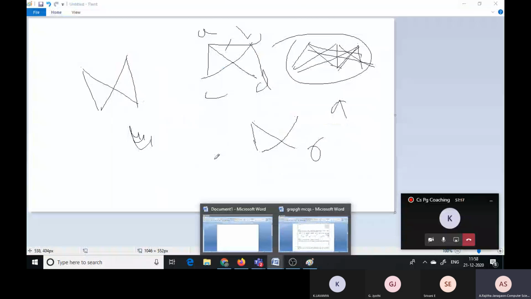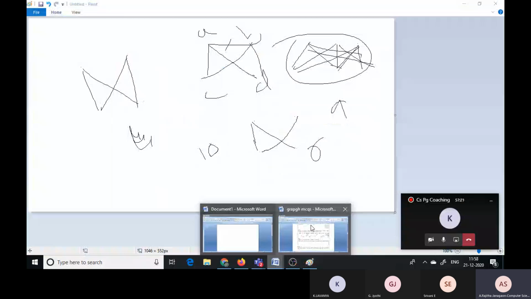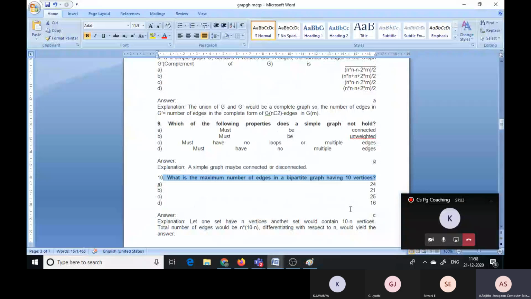So if there are 10 vertices, how many edges can there be? We form it using a formula like this: n into (10 minus n). Here 10 is the number of vertices. Let one set have n vertices, and the other set can have 10 minus n vertices.